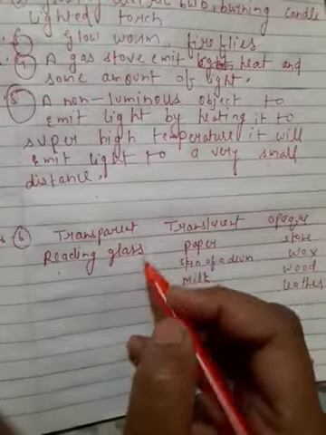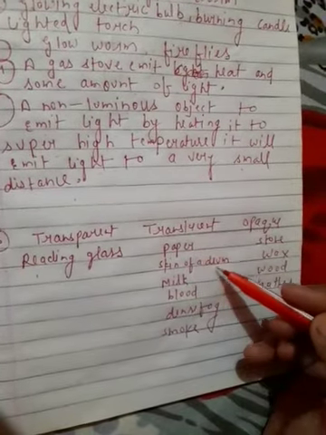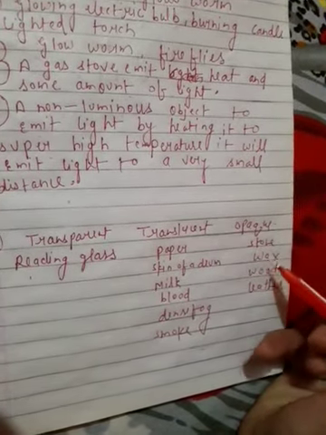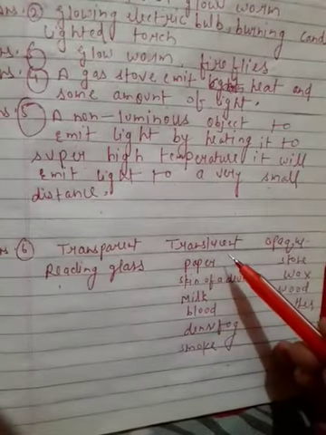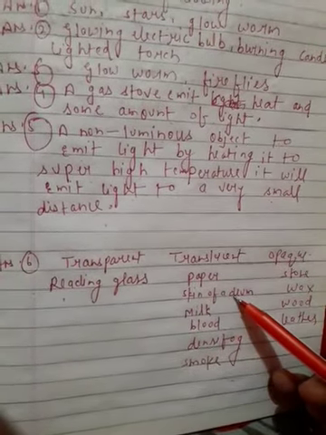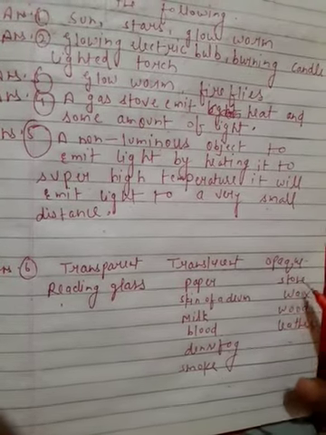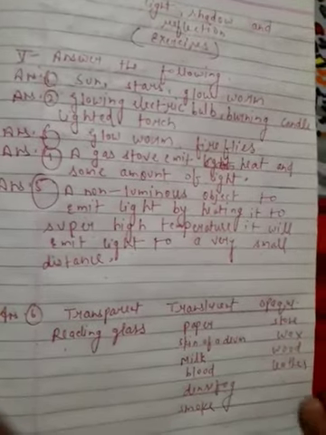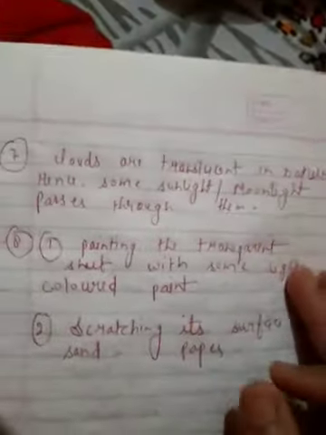Transparent: reading glass. Translucent: paper, skin of a drum, milk, blood, dense fog, smoke. Opaque: stone, wax, wood, leather. This is the answer 6. Now come to the 7.